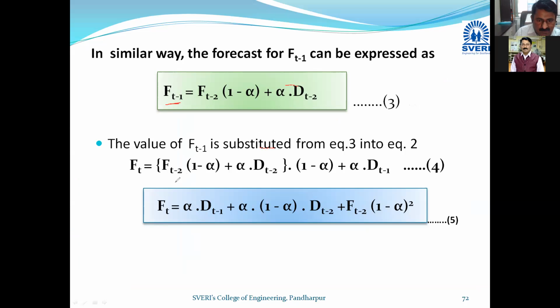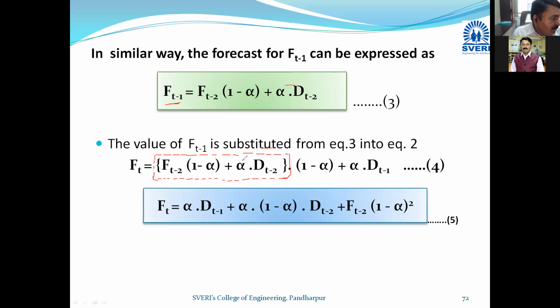Ft is equal to, this is the portion where we have substituted ft minus 1. So ft is equal to ft minus 1, 1 minus alpha plus alpha into dt minus 1. So I have highlighted with the bracket.